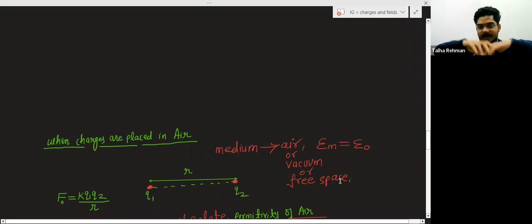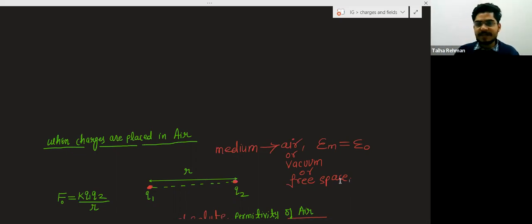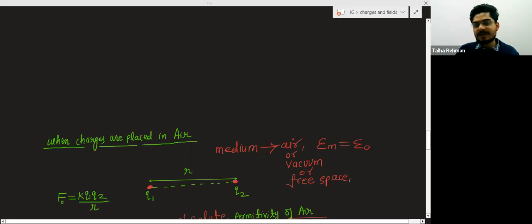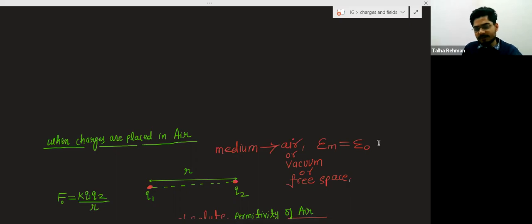Vacuum means, now here I am sitting and around me there is air. In air there are different types of gases: nitrogen, oxygen. Mostly nitrogen and oxygen gases are there, 70% and 21%, and other inert gases are also there.